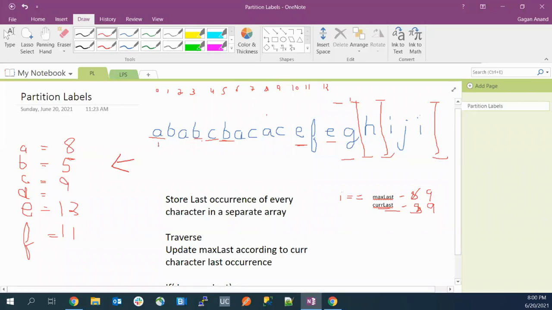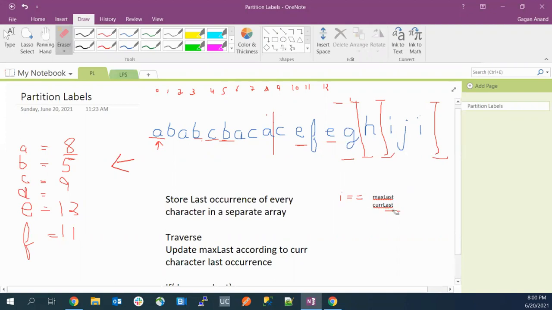So we'll start with A from the first position. We'll check this array. The last occurrence of A is 8 right now. We start with max last as 0, because we can keep the first tag as a possible solution, and current last also as 0. Now at A, we have found that the last occurrence of A is at the 8th index. So we can put our temporary partition here, and update the current last as 8.